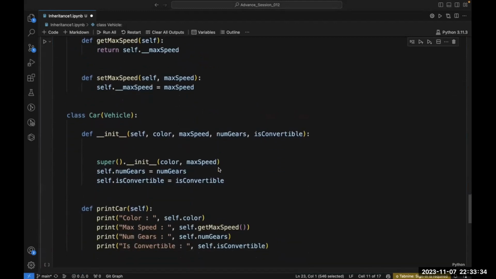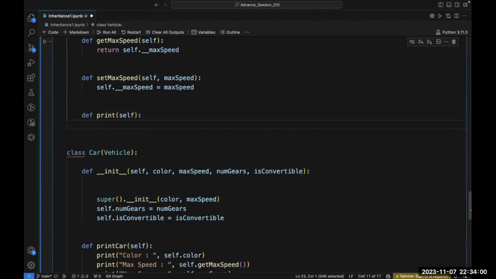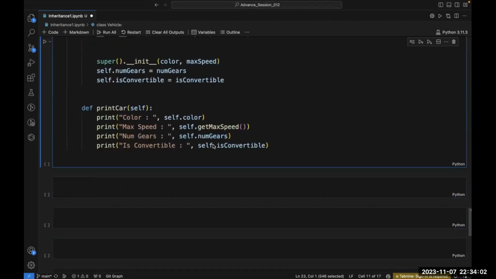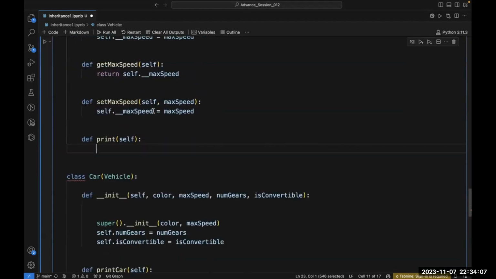Now I'm writing one code here. One more method I am defining. Let's define one more method, and let's write the name of this method, print. I want to print these two things, color and max speed, through the vehicle class only.